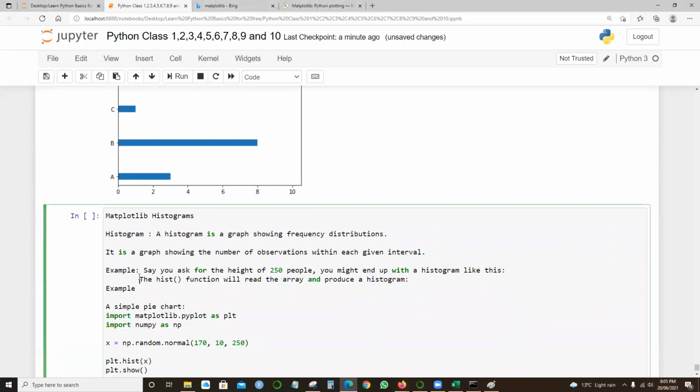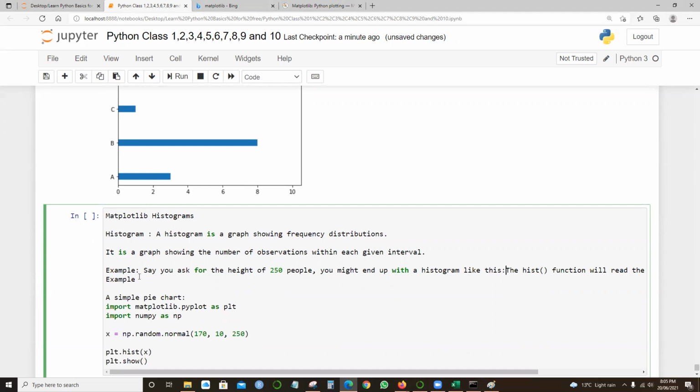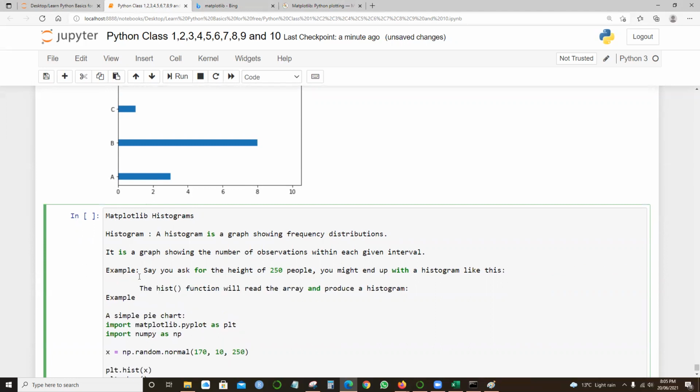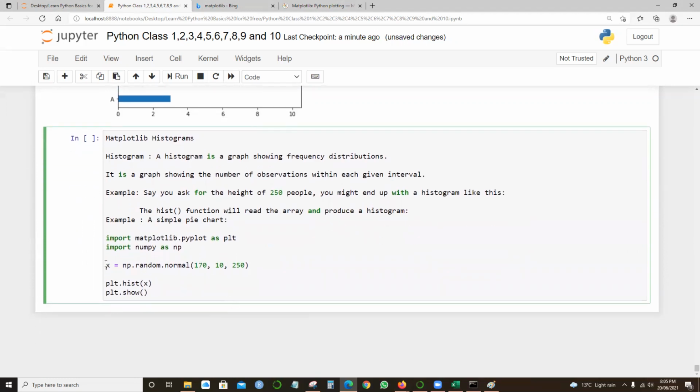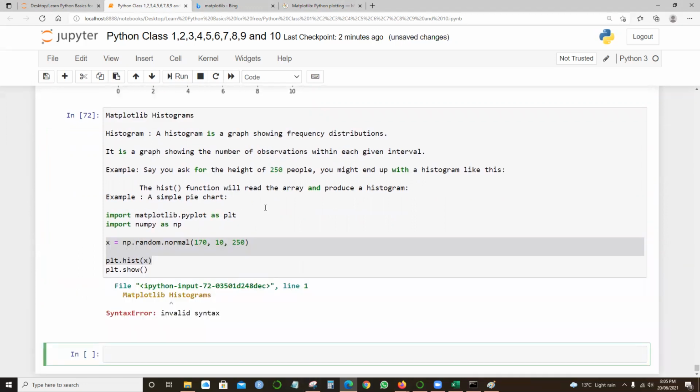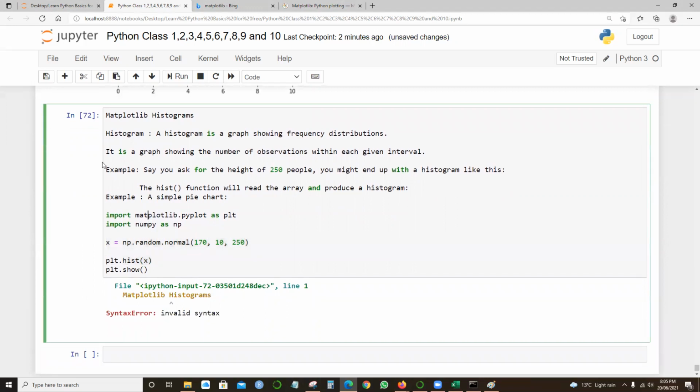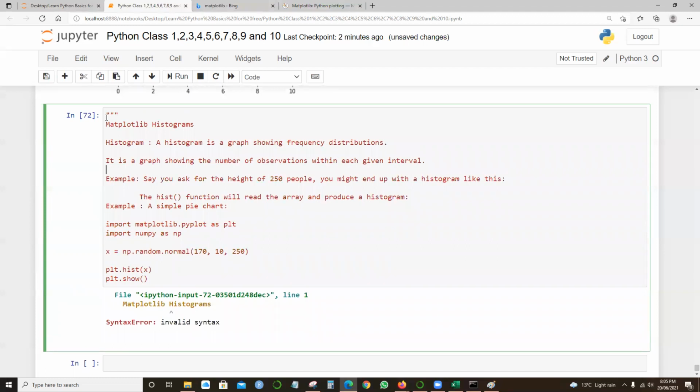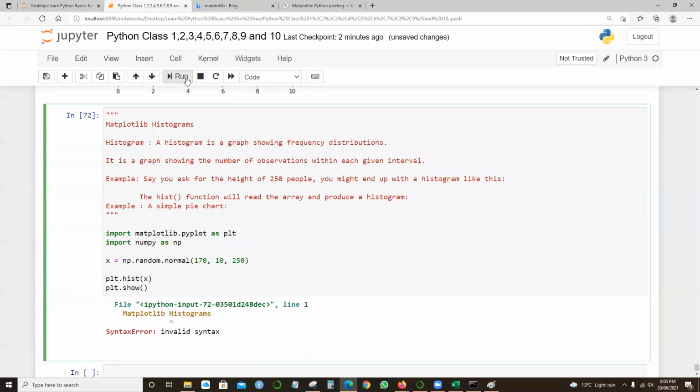The hist function is what you're going to use in this case. In the example, what you're going to see here is import matplotlib, everything is fine, but x equals np.random.normal and plt.hist. These are two functions which you have learned. It says invalid syntax. I think I need to provide the comments over here, because it doesn't understand that text, right? So let me run this.